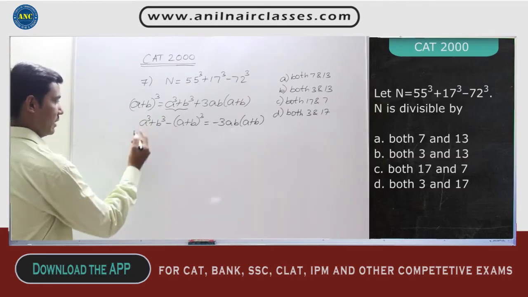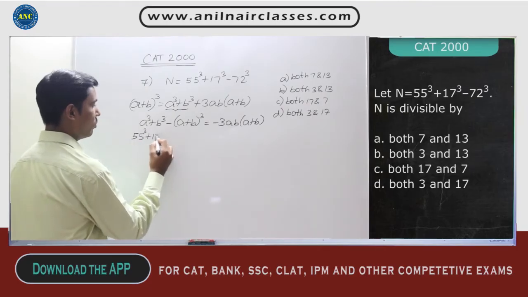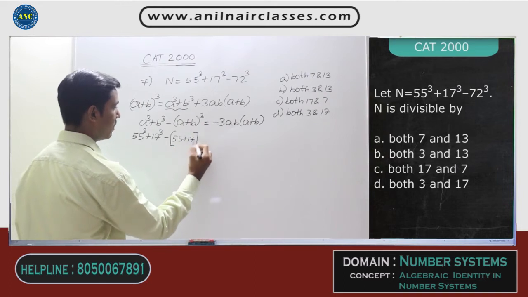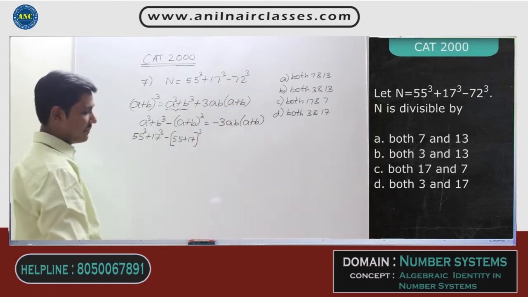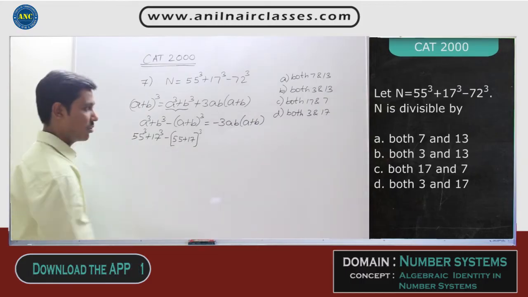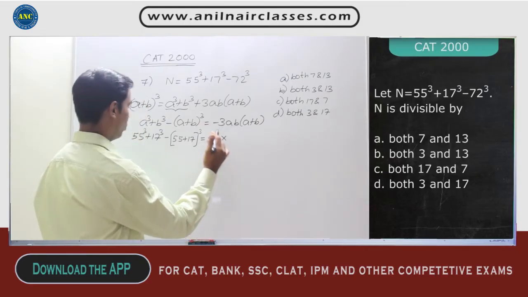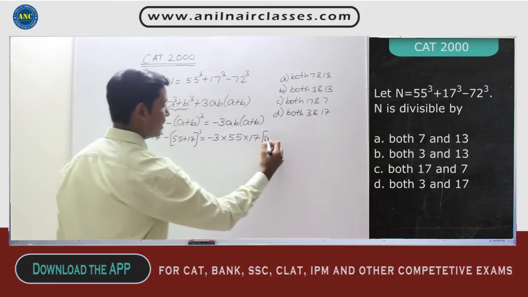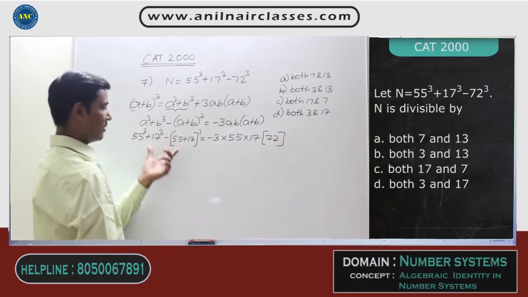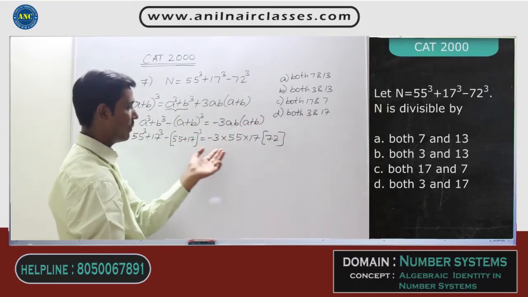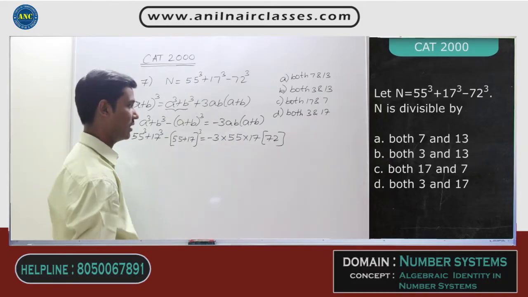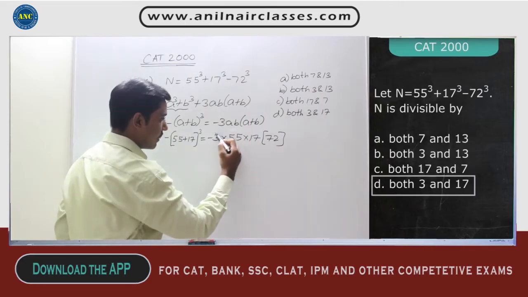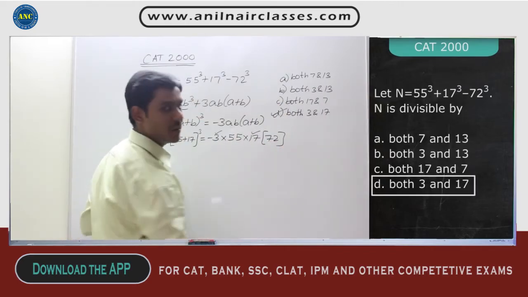Right, now a cube is 55 cube, plus b cube is 17 cube, minus. A is 55, b is 17. 55 plus 17 whole cube is nothing but 72 cube. This is nothing but my question, right? If I simplify, minus 3 into a is 55, b is 17, a plus b is 55 plus 17, it is 72. Now, this is divisible by which of the following? It is a multiple of both 3 and 17. Out of the given options, it is a multiple of 3, it is a multiple of 17. Answer should be both 3 and 17.